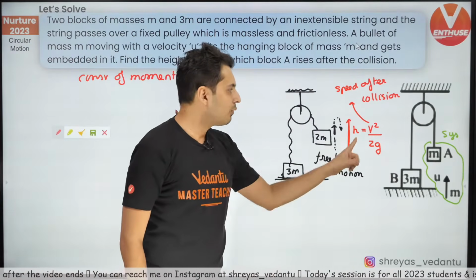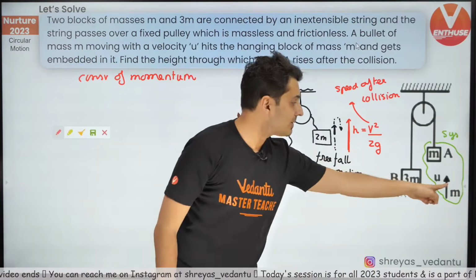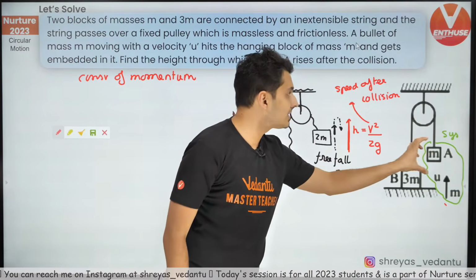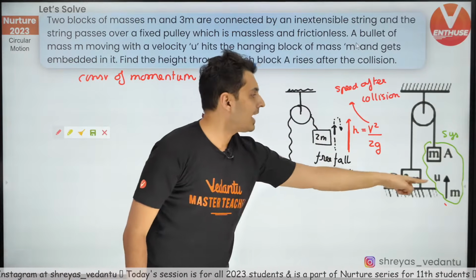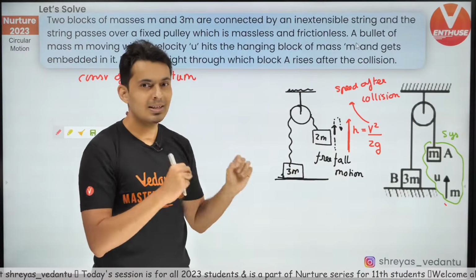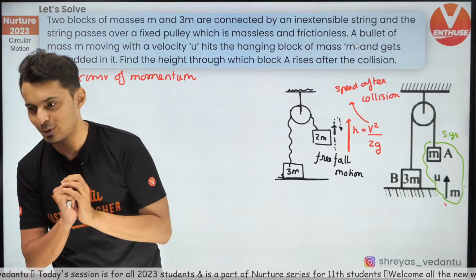Let's use conservation of momentum principle to find this speed. Think about it. Why did it become 2m? Because there was a mass m which collides with this mass and it gets embedded in it. So embedded meaning m plus m will become 2m. That's why I've written 2m. Don't get confused over there, Ritika.